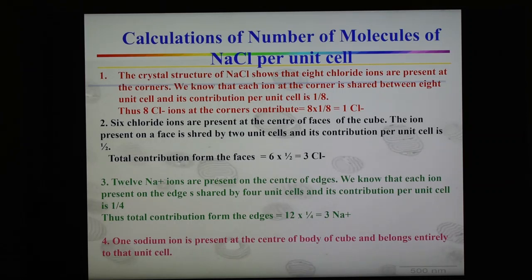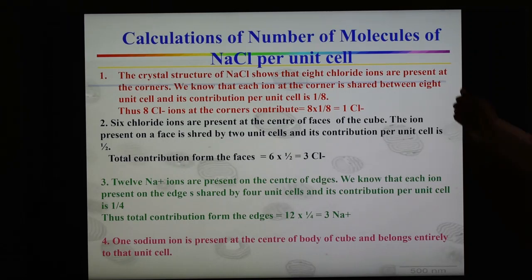We have already seen the structure of NaCl, and in that structure chloride ions are shown by solid dots and are present at the corners as well as at the center of the 6 faces, and sodium ions are present at the center of edges, and one sodium ion is also present at the center of the body of the cube.